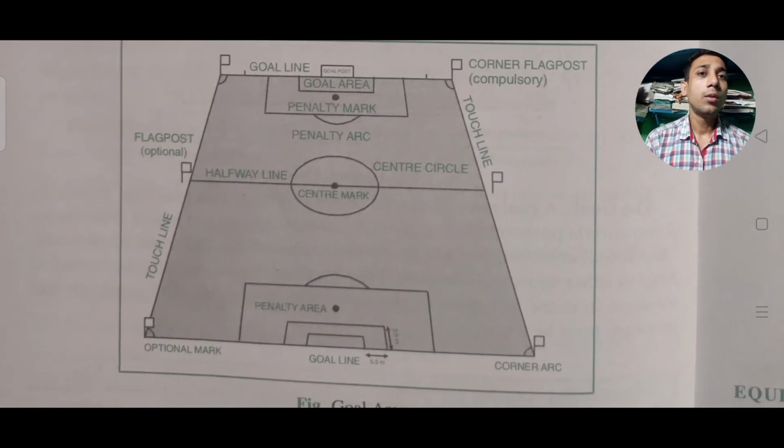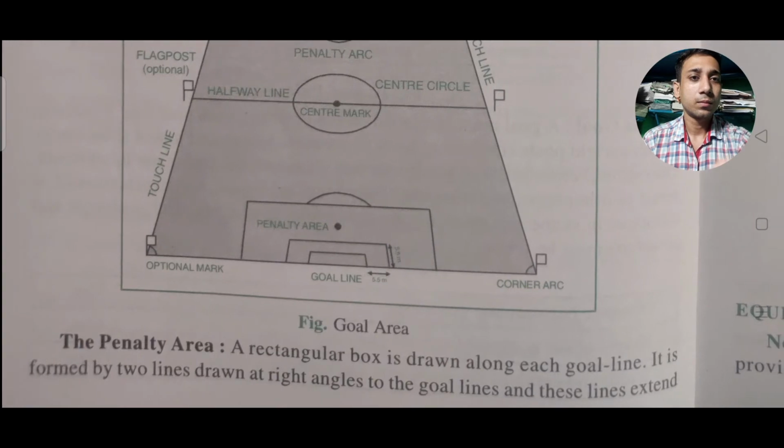Here we can see the dimensions with the specific marking for the goal area only, along with the goal line, corner flag post, touch lines, and many other things.